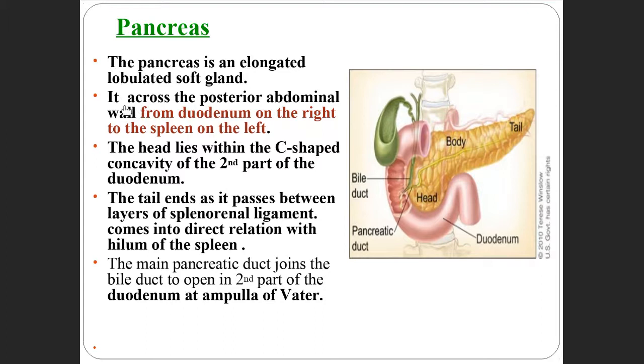It crosses the posterior abdominal wall from the duodenum on the right side to the spleen on the left side. It is present between the duodenum and the spleen here.